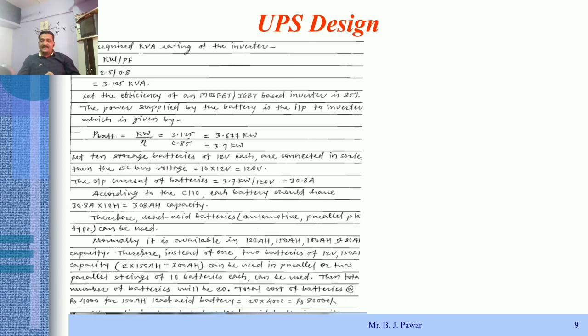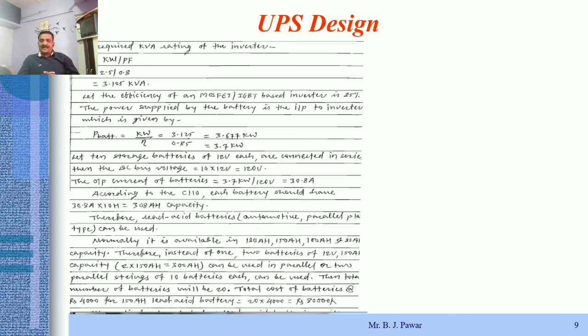Now to acquire this 308 Ah capacity, instead of a single battery, two batteries of 12 volt and 150 Ah capacity can be used in parallel. Now here, what is the requirement? The requirement is current boosting. So when two batteries of 12 volt and 150 Ah are connected in parallel, they will produce an output of 12 volt, as they are in parallel, and the Ah rating will double. That means it will be 300 Ah. So here we can use them in parallel.